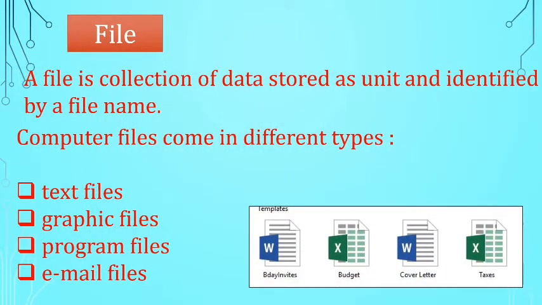File. A file is a collection of data stored as a unit and identified by a file name. Computer files come in different types. Text files, graphic files, program files, email files.